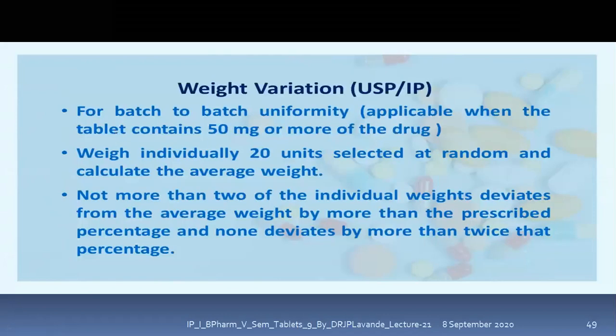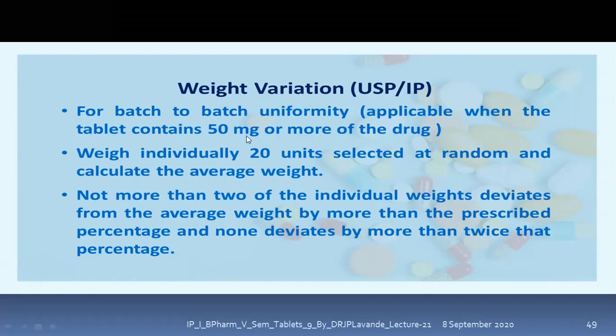So that is the dissolution. Coming toward the next test, that is said to be the weight variation test. Weight variation test is official in USP as well as the IP. This is to be performed in order to ensure batch to batch uniformity, and it is applicable when the tablet contains 50 milligram or more of the drug.